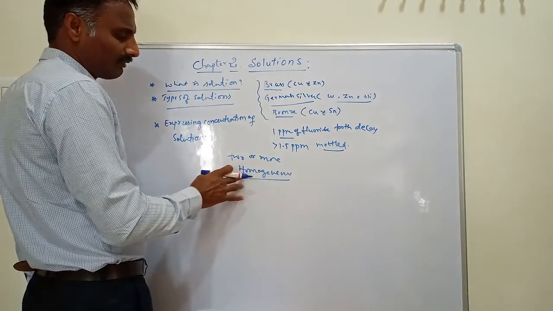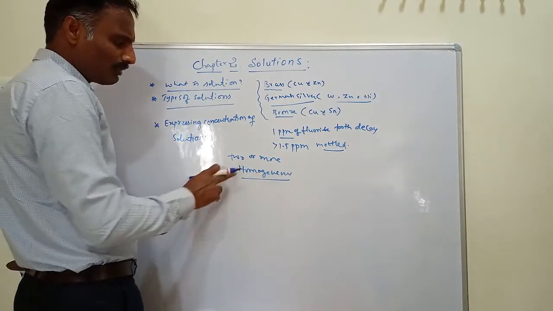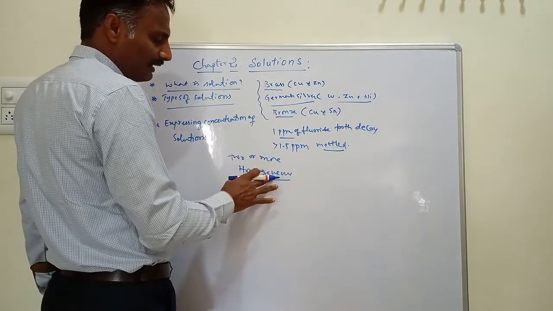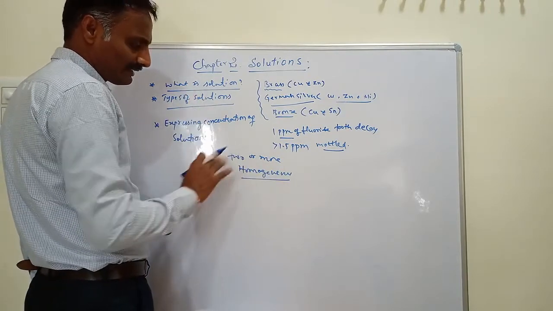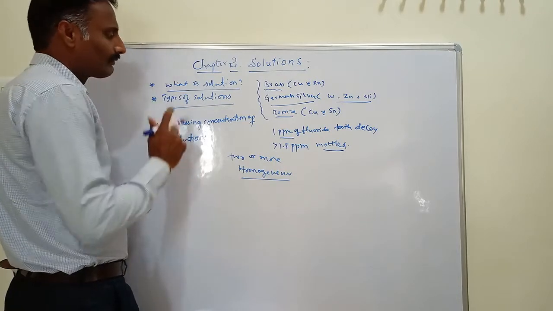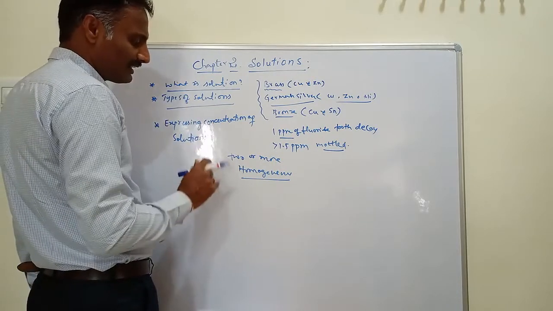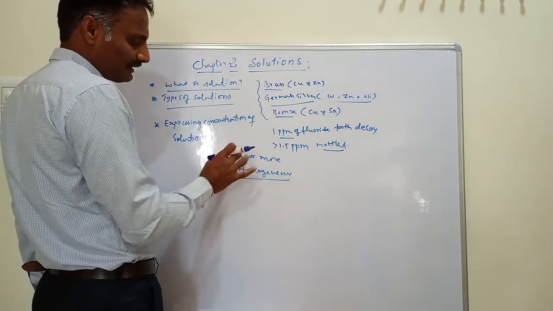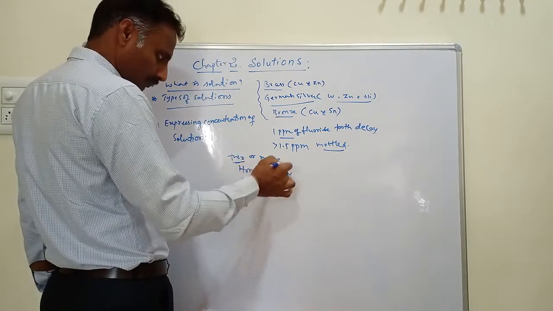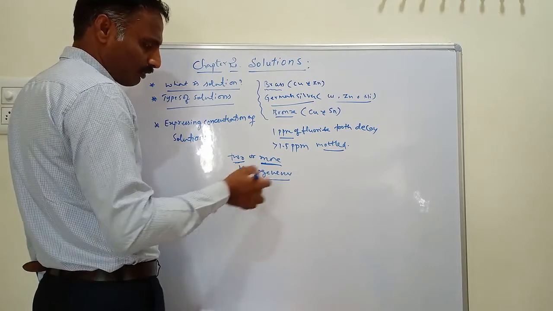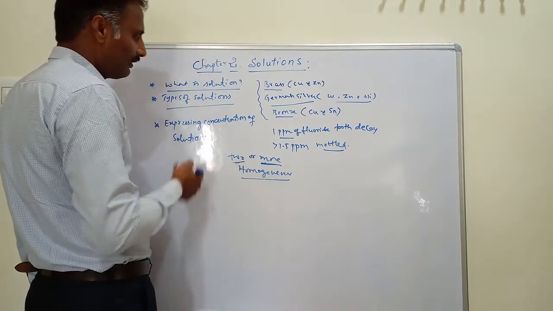That is the meaning of homogeneous. That's why a solution is a homogeneous mixture of two or more components.